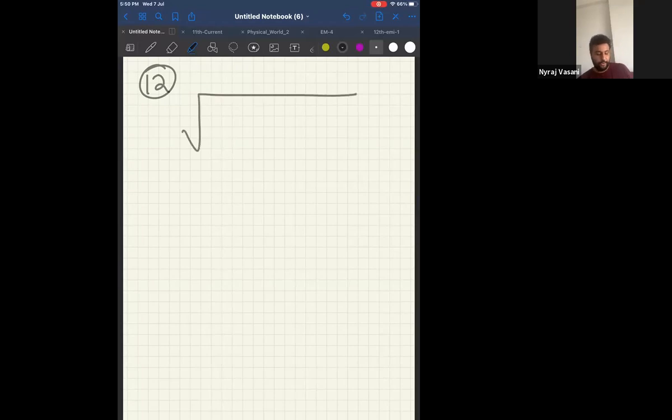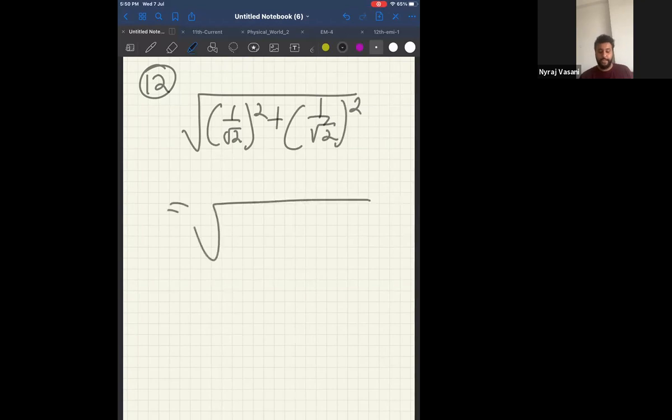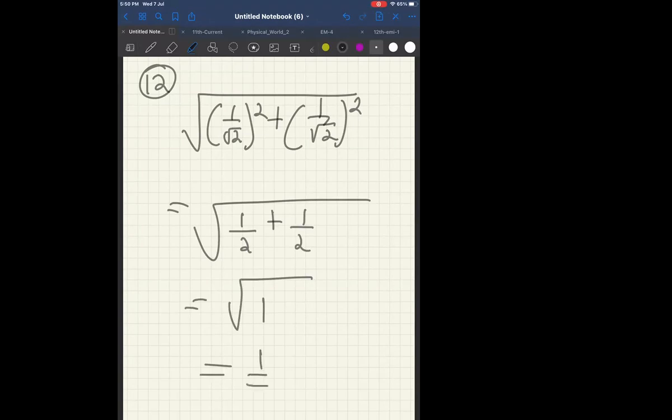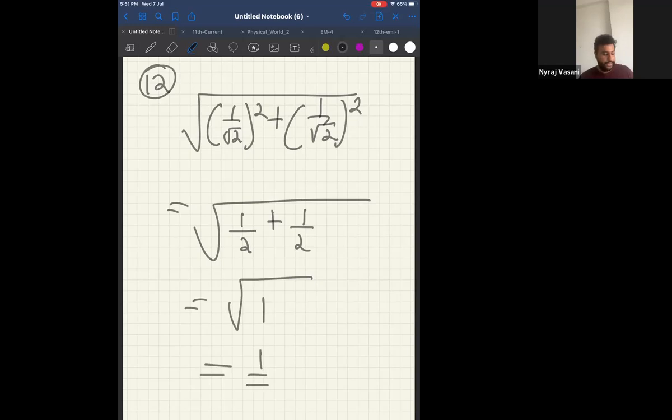I will find the magnitude by square root of i square, that is (1 by root 2) square plus j square. Correct. Now please tell me what is this? 1 square is 1, root 2 square is 2, plus 1 square is 1, root 2 square is 2. Can I say square root of half plus half is square root of 1? Square root of 1 is 1. So can I say if the magnitude is 1, then it is a unit vector?